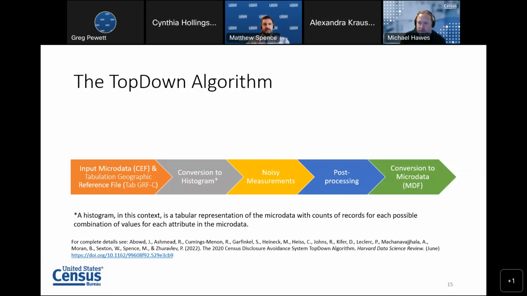Once that post-processing has been accomplished, we convert the resulting internally consistent histogram back into microdata. And that microdata then feeds into the decennial census tabulation system to create the tables that you know. If you want to learn more about the top-down algorithm, there's a great technical paper linked here, and the slides will be available later, so you can use all the links.